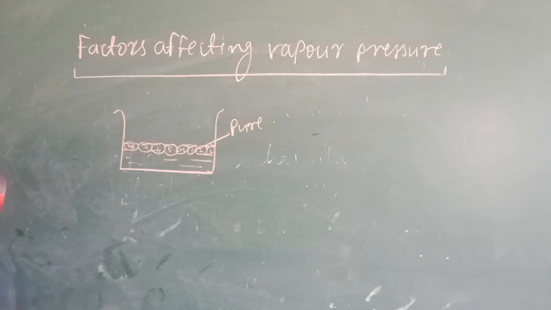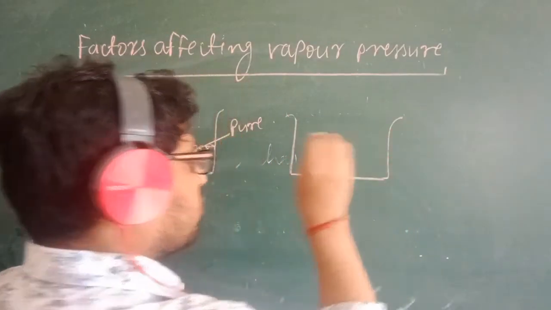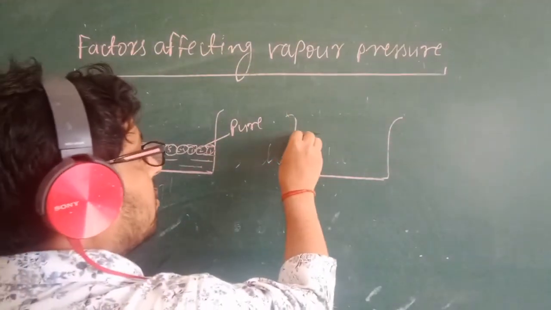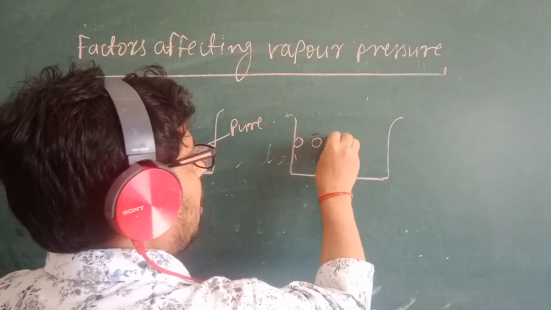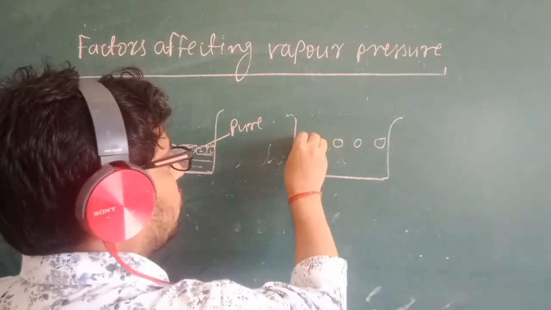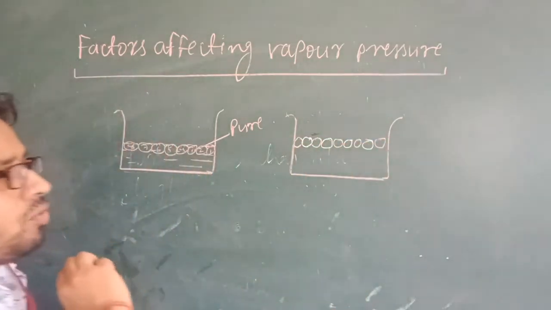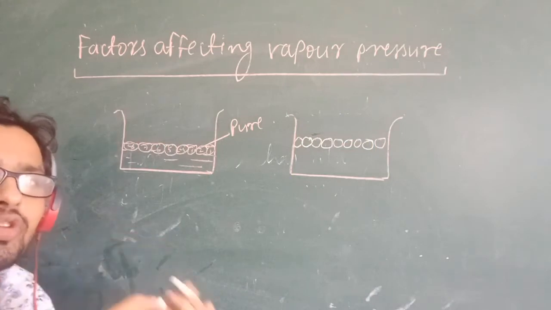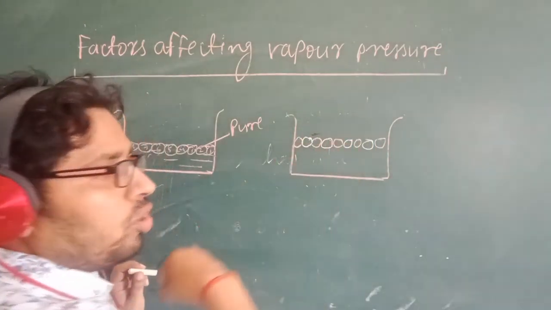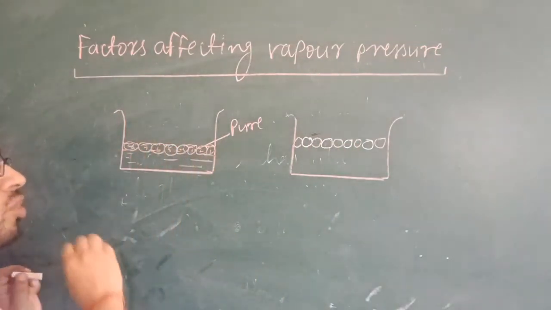But when I make its solution, the solvent will be added. At that time, the solvent particles are also available on the surface, like this, whatever I am going to show you. Those are the solvent particles. You can check out: by making the solution, the number of pure solute particles is going to decrease. Before that, there were 8 particles of solute on the surface.